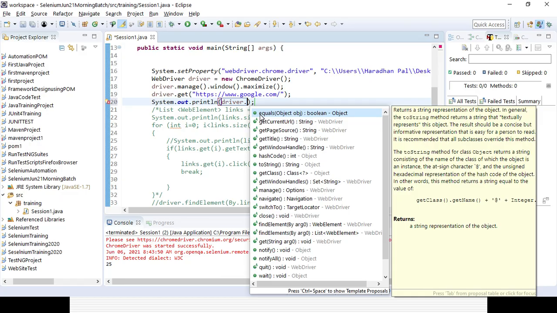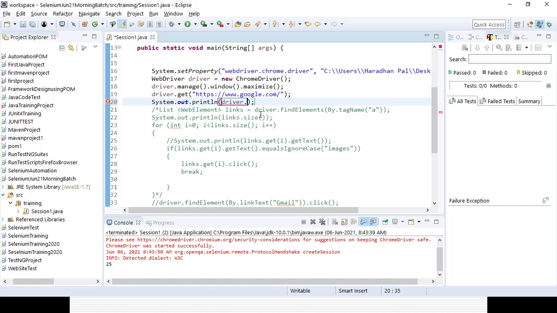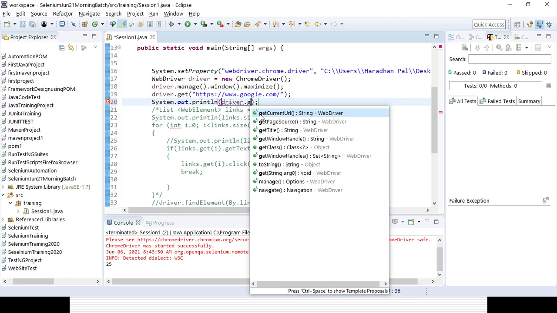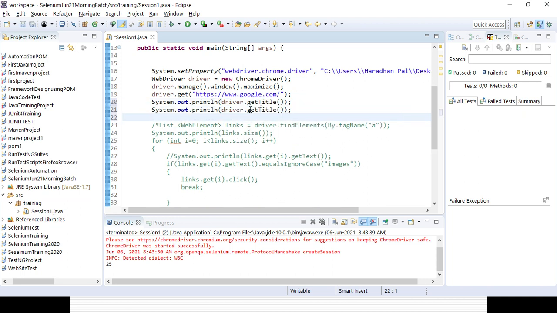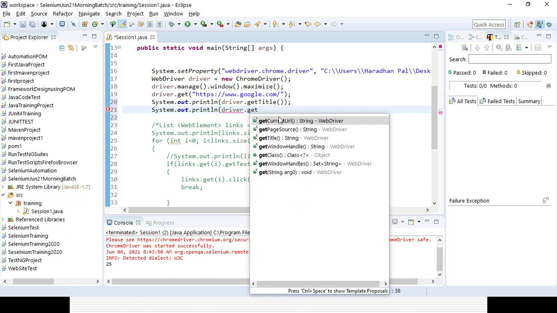What is the method name? driver.getTitle. Similarly, you can get the current URL of the page. Once the page is open, use driver.getCurrentUrl, and you can get the page source also, right?